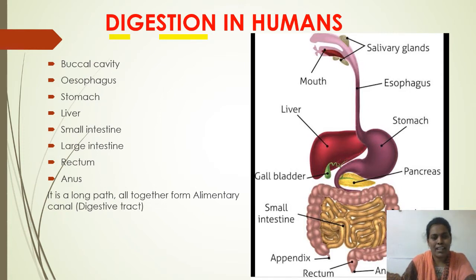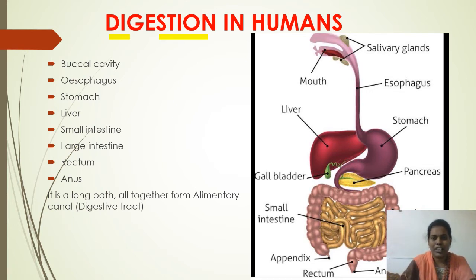What is meant by digestion? The breakdown of the complex substances present in the food into simple substances is called digestion. This digestion process occurs in one special organ system in human beings, called the digestive system.